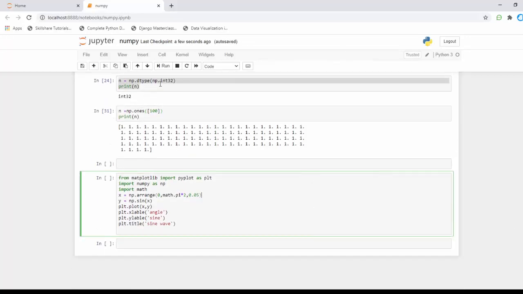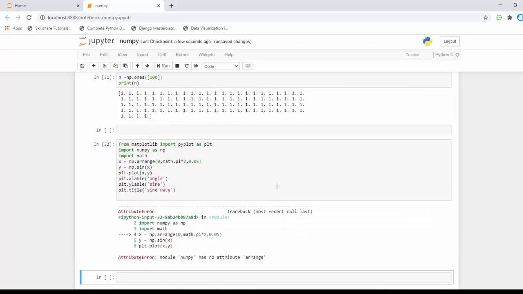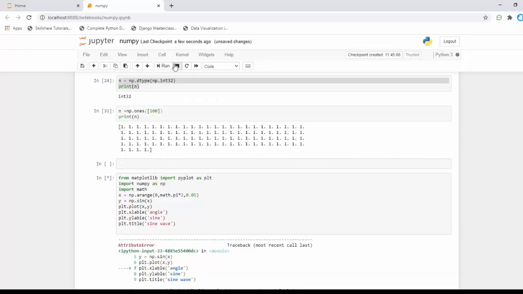Now I'm going to run this code, but it won't show any output here because there is an error. I'm not accepting this. Sorry, I made a mistake. It's a single R, it's not a double R.